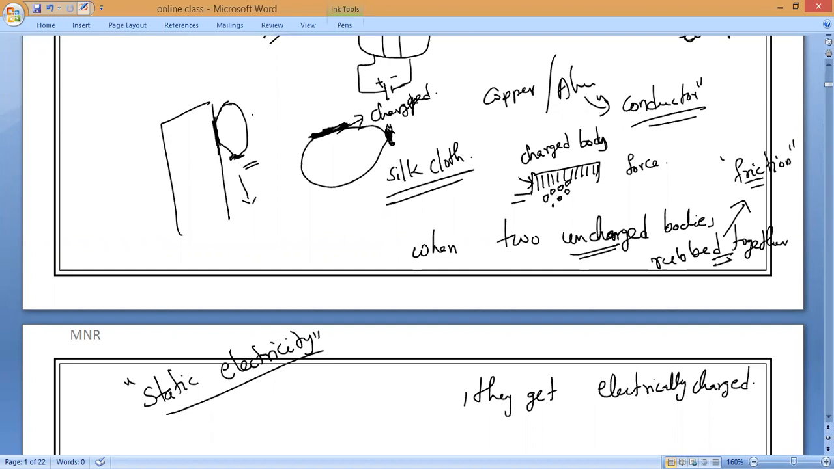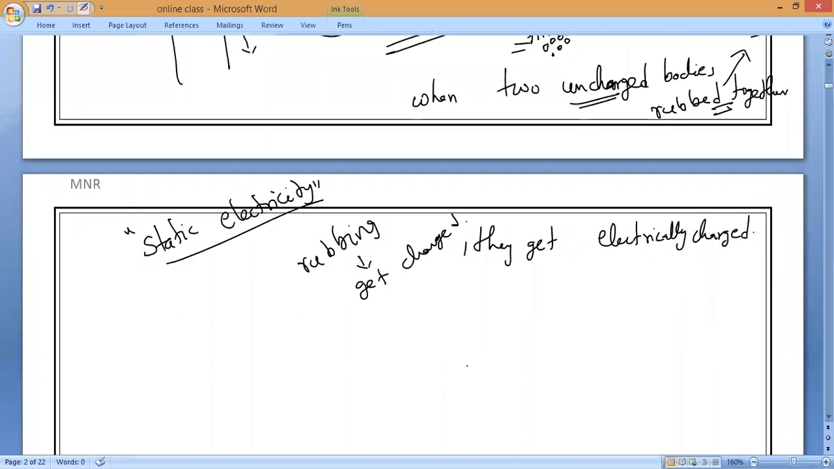So that is why this activity always proves that on rubbing, the body gets charged. So always when two bodies are rubbed, the bodies get charged, and the charged body attracts the uncharged body by creating opposite charge in it. So that is the point you have to remember.